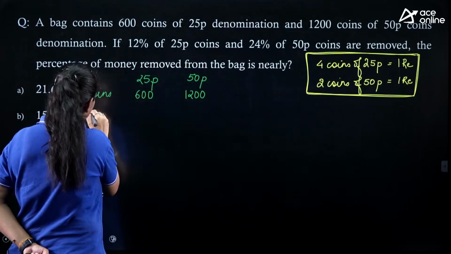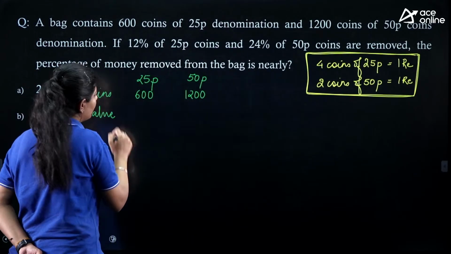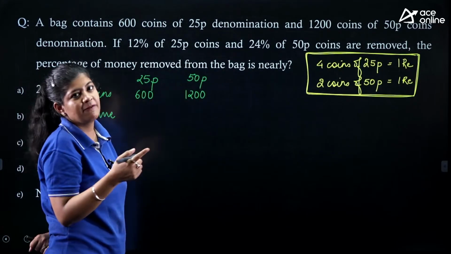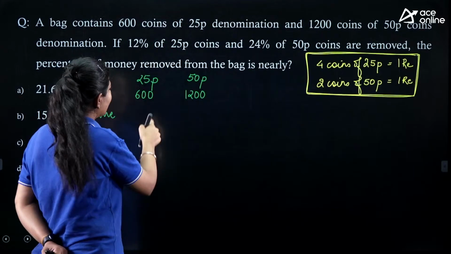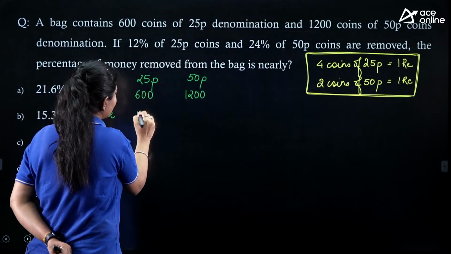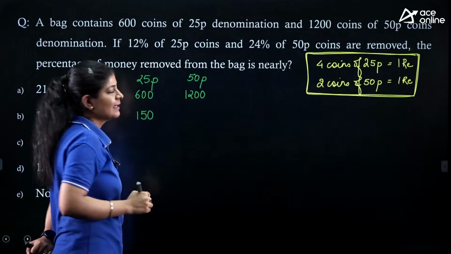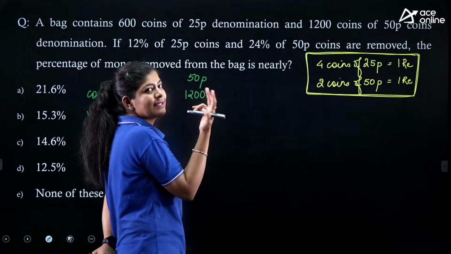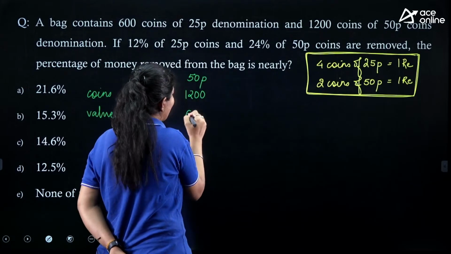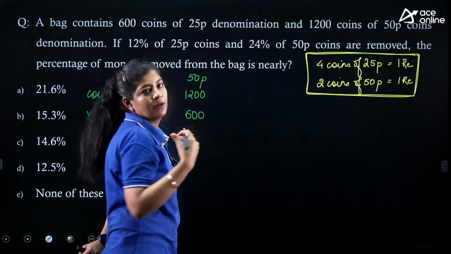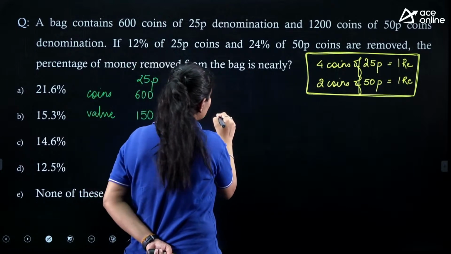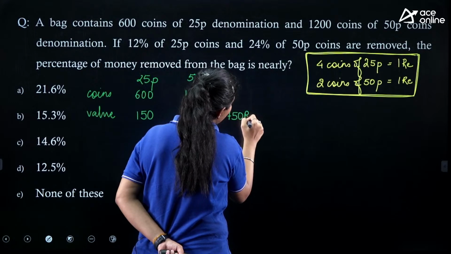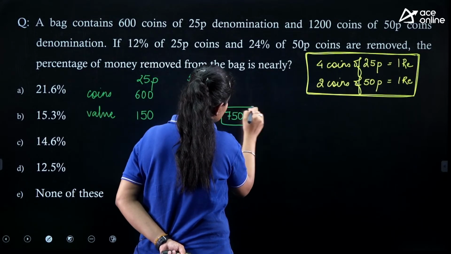Now if I want to find out how much value of money we are having, with 600 coins of 25 paisa each, I need to divide by 4, which means I am having 150 rupees in 25 paisa coins. And over here I simply need to divide by 2, that means I am having 600 rupees in 50 paisa coins, right? In total I am having 750 rupees in the bag.